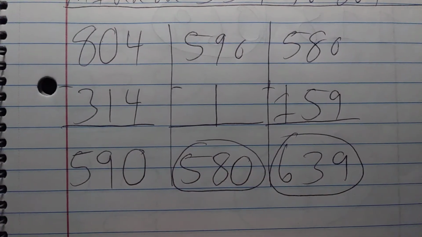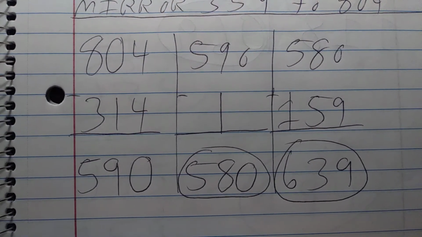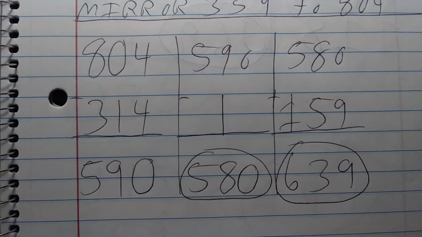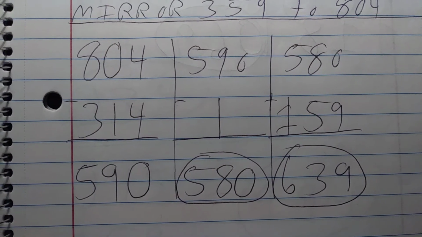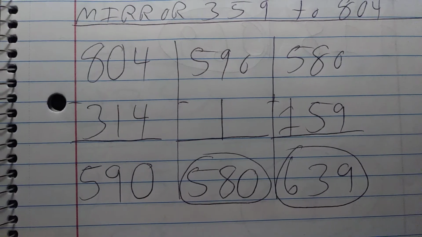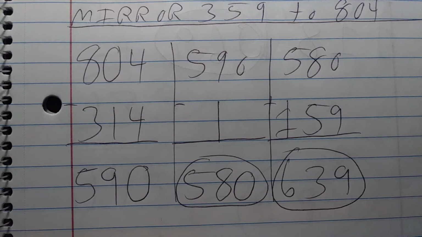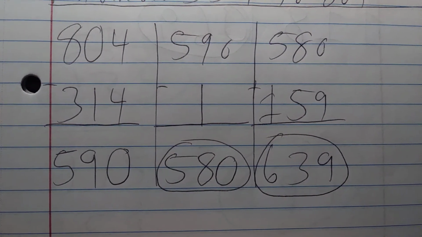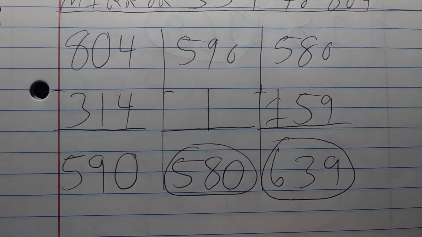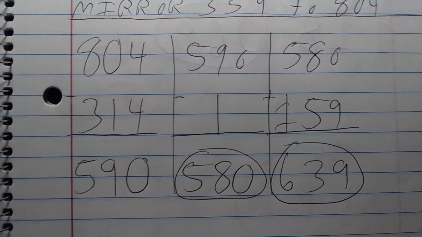So 804 minus 314, so 8 minus 3 is 5, 10 minus 1 is 9, and then 4 minus 4 is 0, and then 590, you're going to subtract off the 1 from the 9, so bring down 8, bring down 50, and that's 580, and then you're going to add 159, so 5 plus 1 is 6, 8 plus 5 is 13, keep the 3, and then 0 plus 9 is 9. So 639.